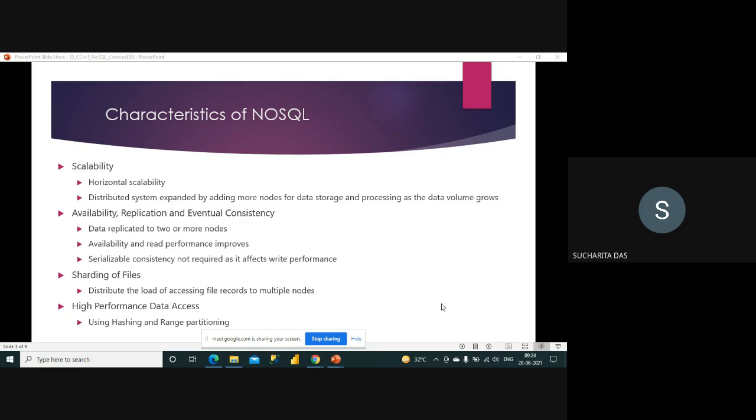Then comes availability, replication, and eventual consistency. I will come to that. We are maintaining data, maybe in huge volume, but our requirement is that it should be highly available. At no cost can we wait. Availability is very important, because if you use Google, maybe you are searching for something. Say I was searching for a laptop a few days ago. I was just looking at the different brands, what features they are giving, and maybe the price range.